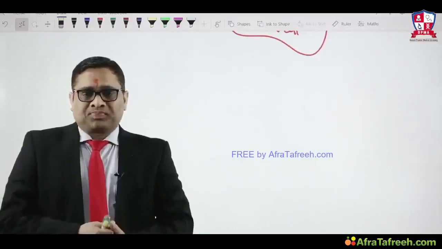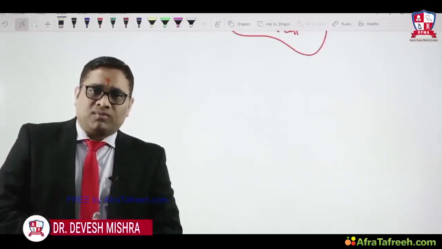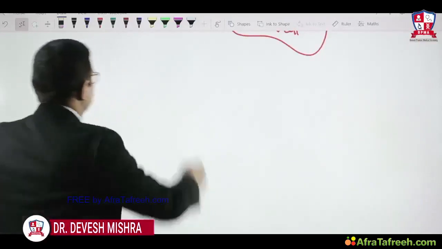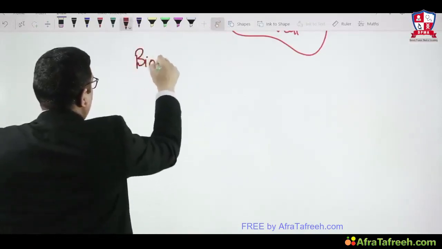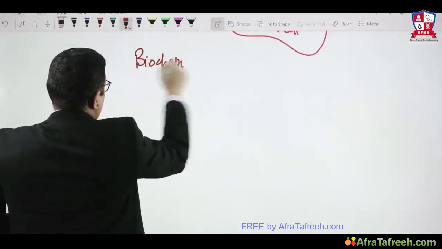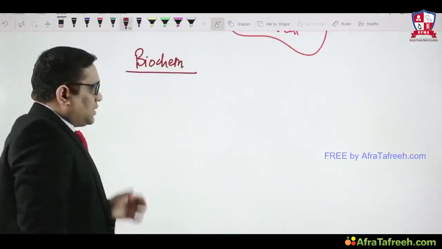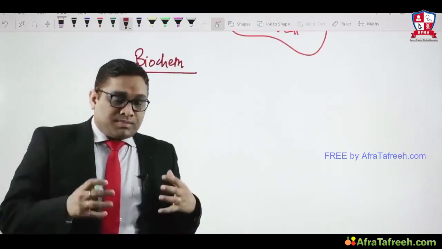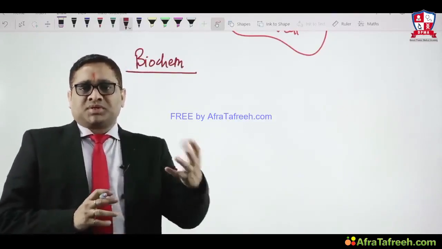Now we will see what is the biochemical property of apoptotic cell. Means a little bit of biochemistry of the apoptosis. So what is the biochemistry of apoptosis? In apoptosis, when we talk about mechanism of apoptosis, if you ask me what is the mechanism of apoptosis in a single word, I will describe like this.